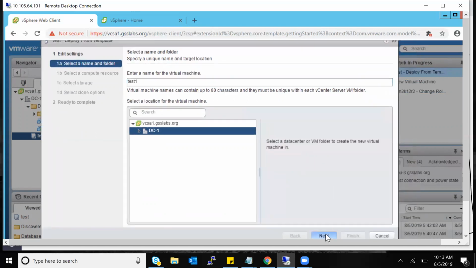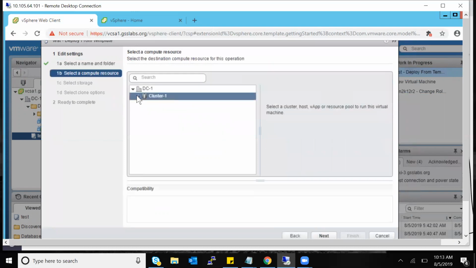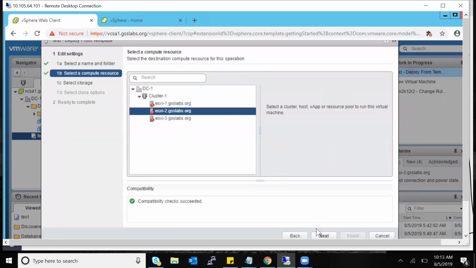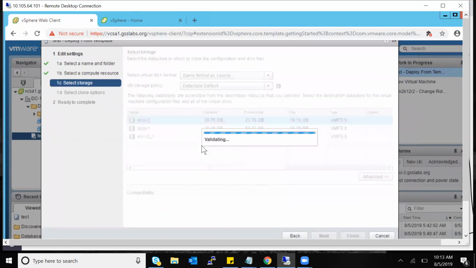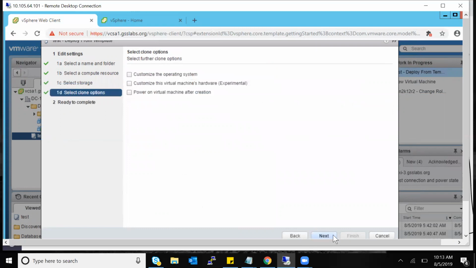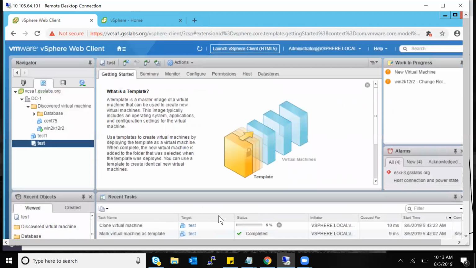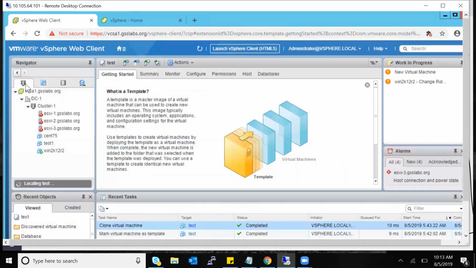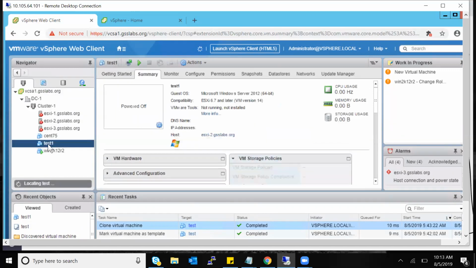Then I'll say which host I want. I want the second host. I'll click next, and which data store I want. I'll want the second data store, then click next, finish. Now it is deploying. You can see it is still showing clone virtual machine, but it's actually deploying. In the background, it's a clone only. It's just cloning and giving you one virtual machine from there. So now I got a test VM here.